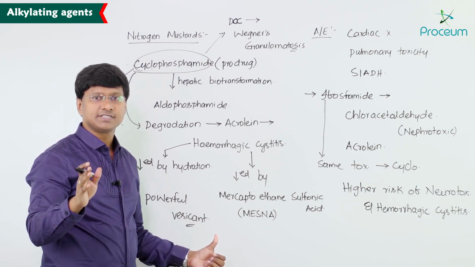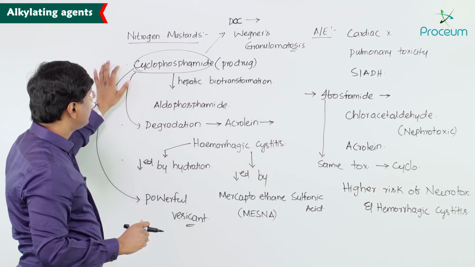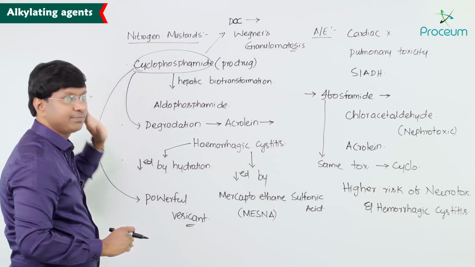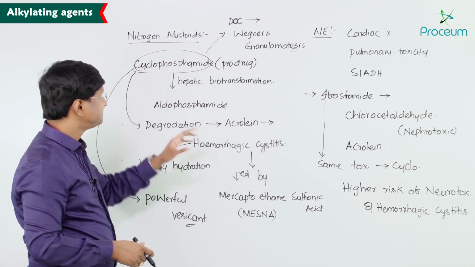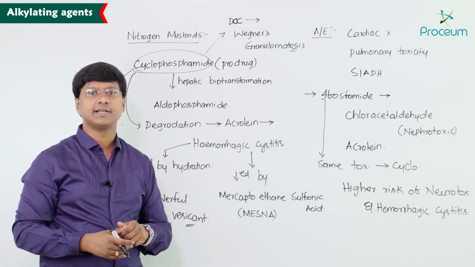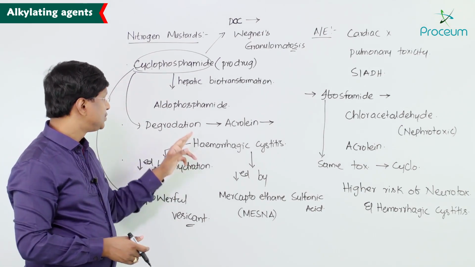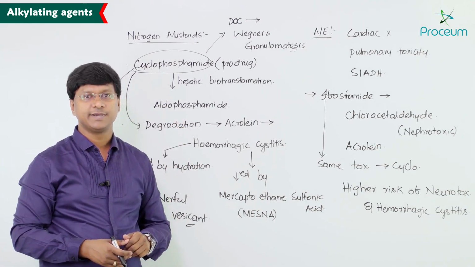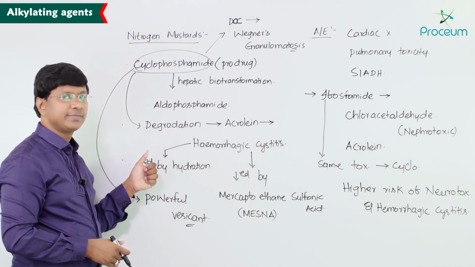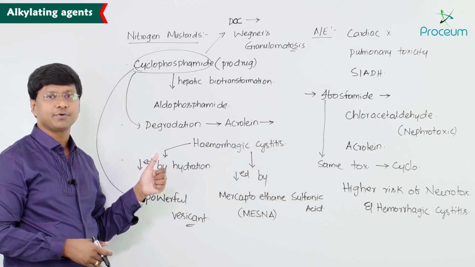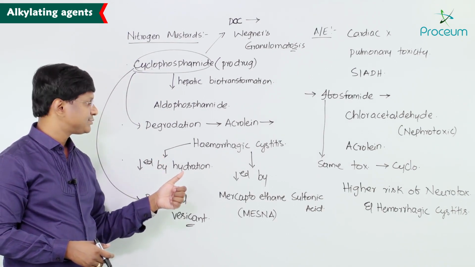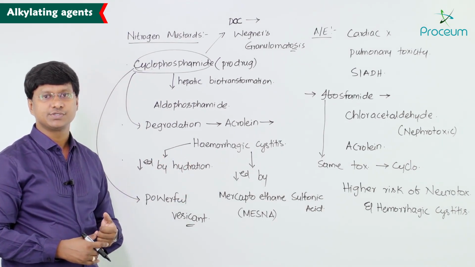So let me shortly revise what we have discussed up to here. In the nitrogen mustards, the important drug is cyclophosphamide. Cyclophosphamide as such is a prodrug and is activated by hepatic biotransformation to the active substance called aldophosphamide. And cyclophosphamide, upon degradation, gives a product called acrolein, and that is responsible for hemorrhagic cystitis.